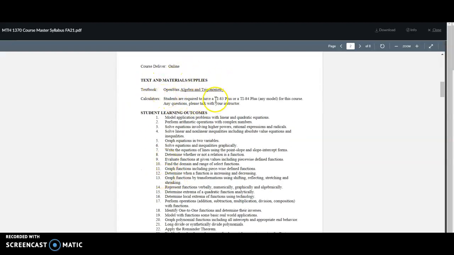So here are the supplies. I mentioned the TI-83 or TI-84 graphing calculator, and also this OpenStax Algebra and Trigonometry book. It is an online ebook, and I will post the website for you. If you just Google OpenStax Algebra and Trigonometry, it'll come up. So you can look at that ebook.